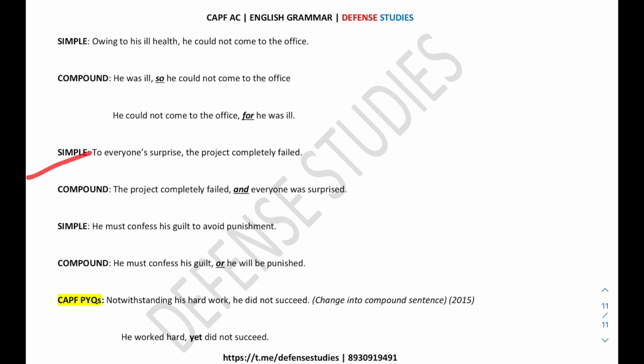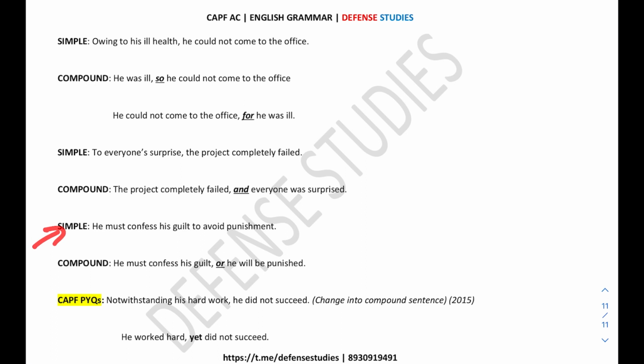Now another simple sentence is: to everyone's surprise, the project completely failed. To everyone's surprise is an infinitive, and we need to convert this infinitive into an independent idea. So we have converted it in this way: everyone was surprised. This is the way of conversion. Now: the project completely failed and everyone was surprised.